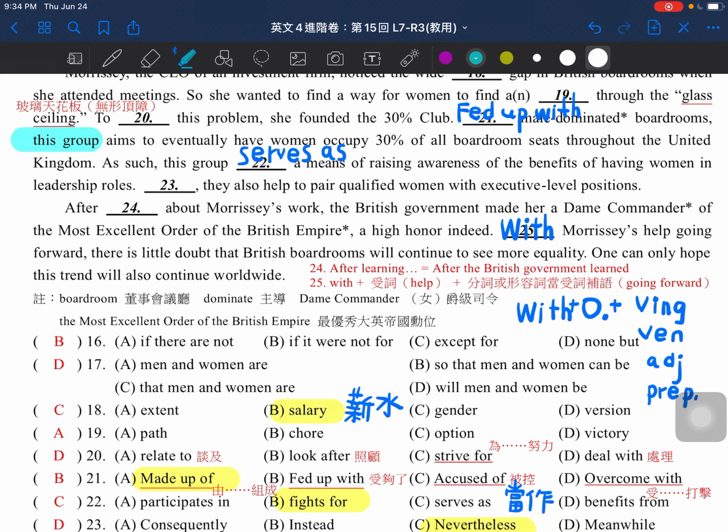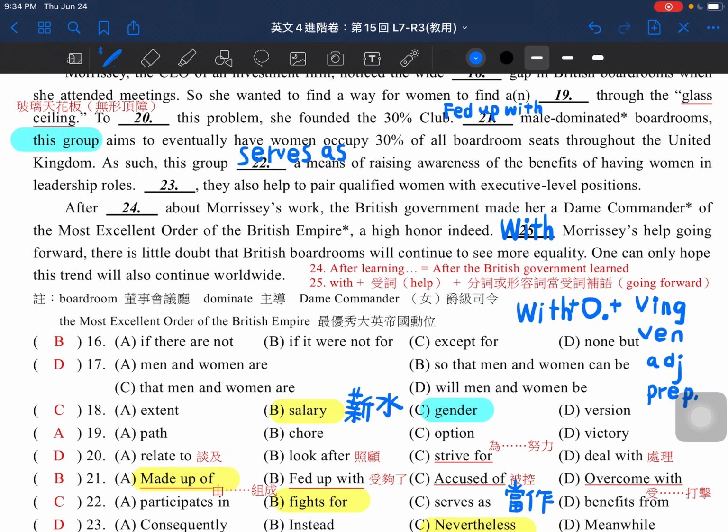Then let's take a look at number 21. As we know, we're talking about the gender gap. For number 21, it says male-dominated boardrooms. This group aims to eventually have women occupy 30% of all boardrooms. So here we will not choose made up of.